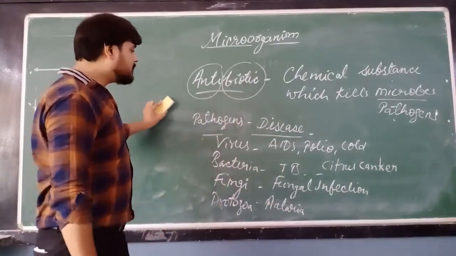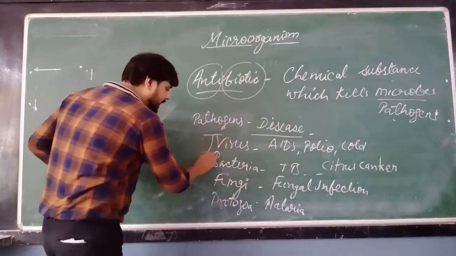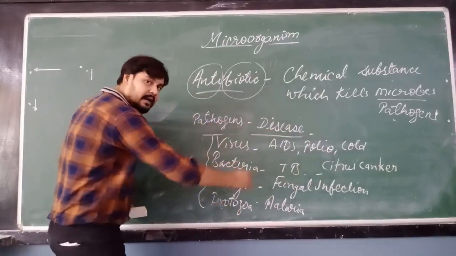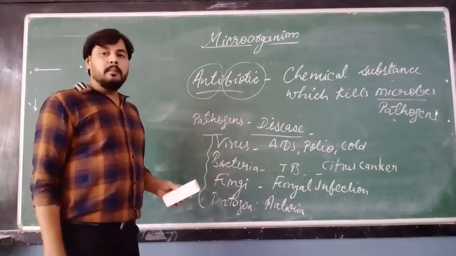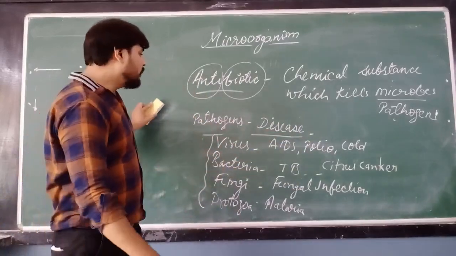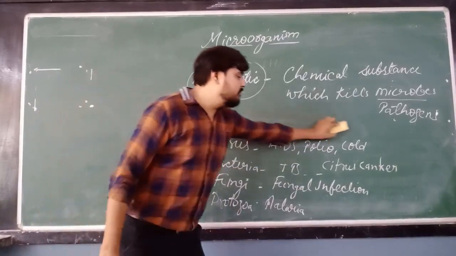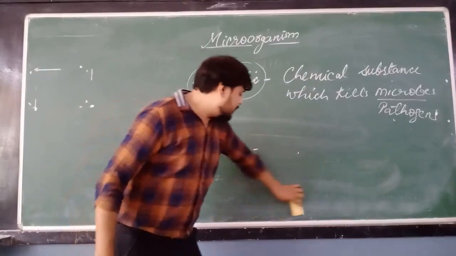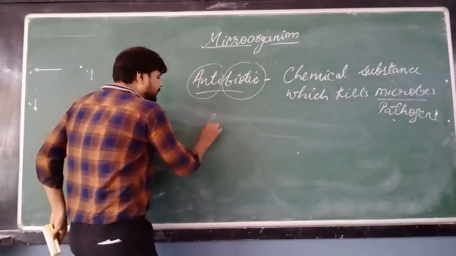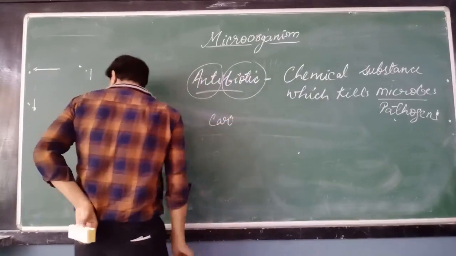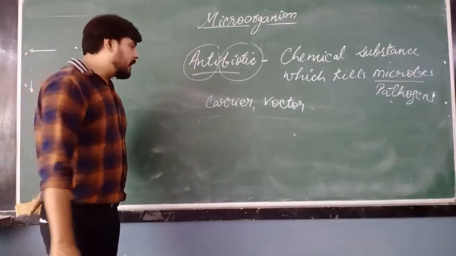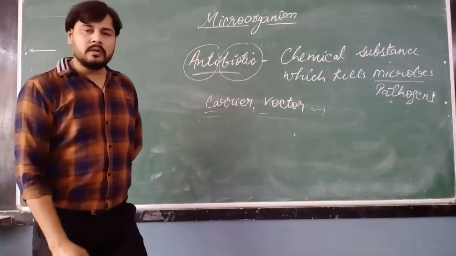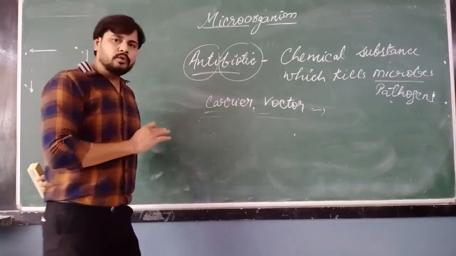The next topic is how these pathogens are carried, after we have done how disease spreads through air and water. These pathogens are carried by a carrier. Yesterday also I told you, but the class was over, so let me finish this topic once again. The next topic is carrier or vector. What is a carrier, or what is a vector? Both are almost the same thing.